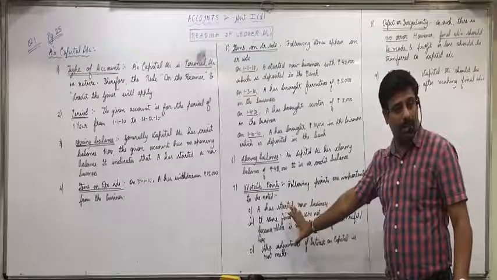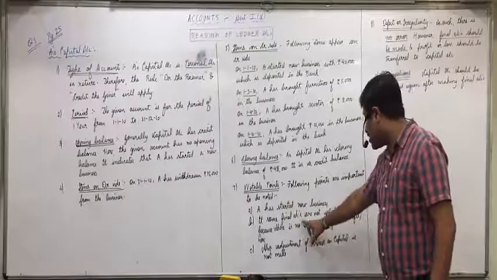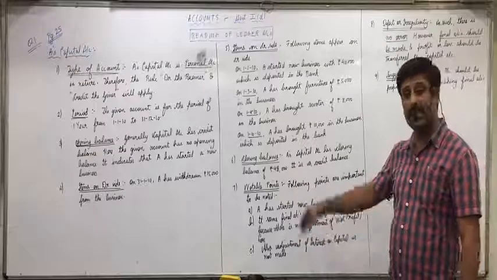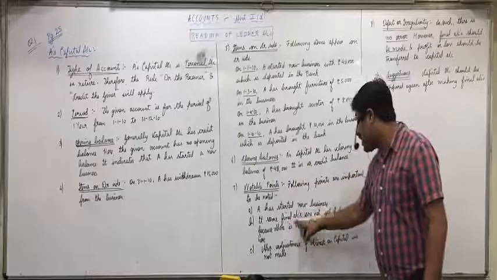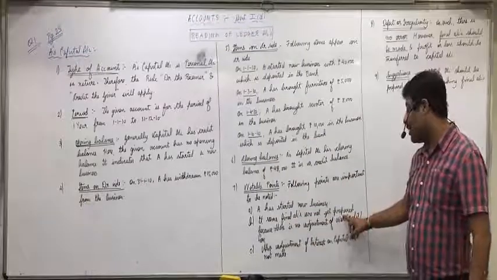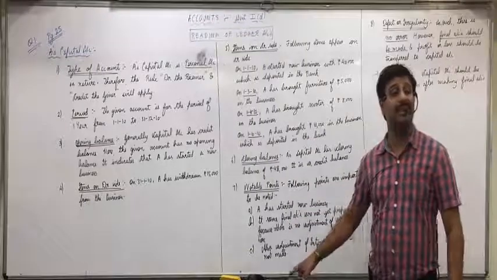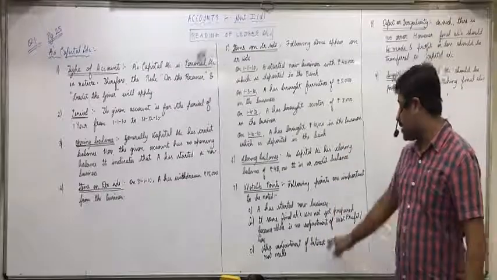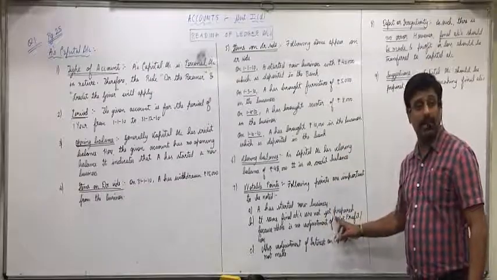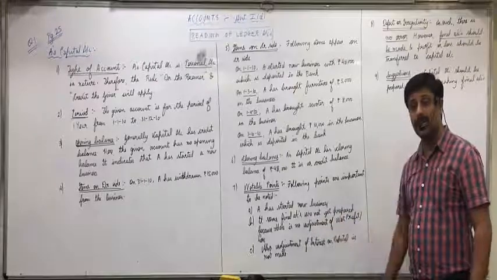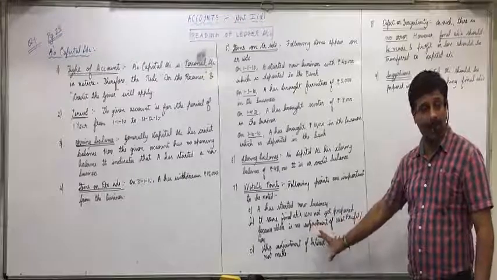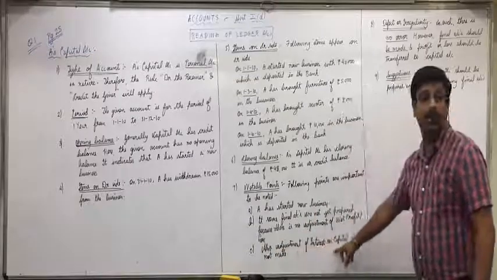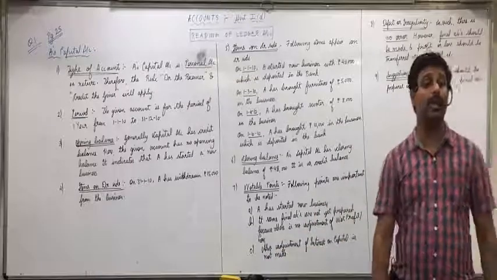Shivam has started a new business. But here, will you mention final accounts are not prepared? No, don't write that point. You'll mention it seems that final accounts are prepared and the loss is transferred to capital account. Okay? And you'll mention this: however, adjustment of interest on capital is not made.